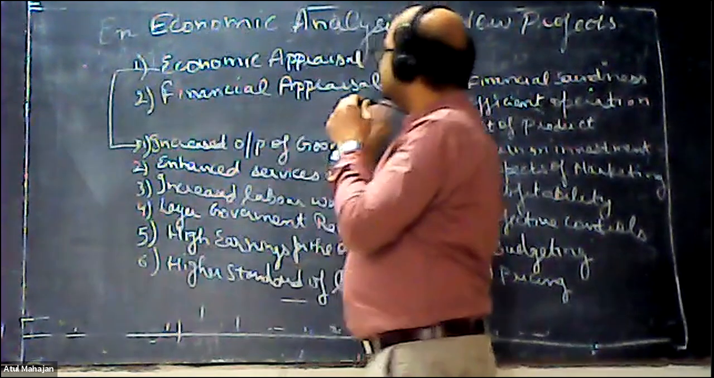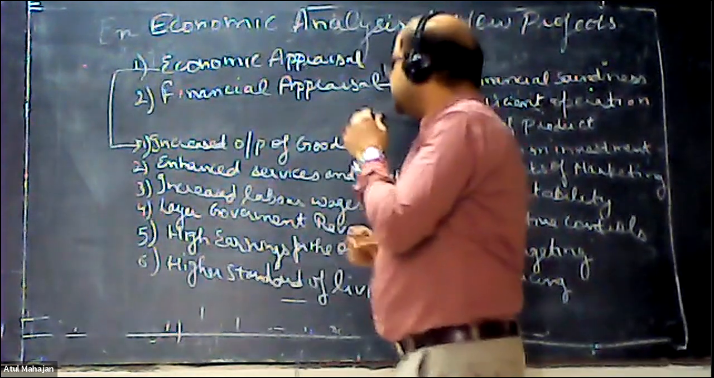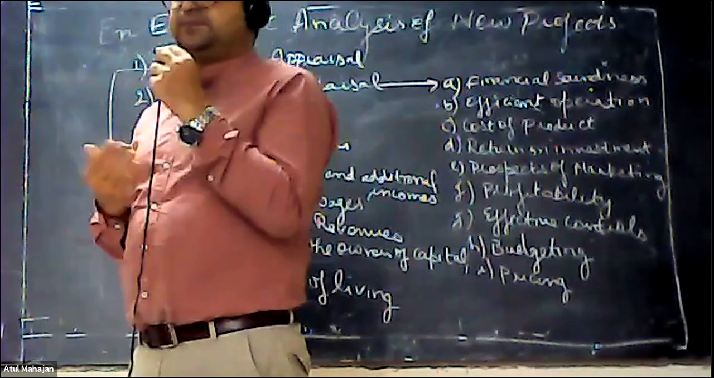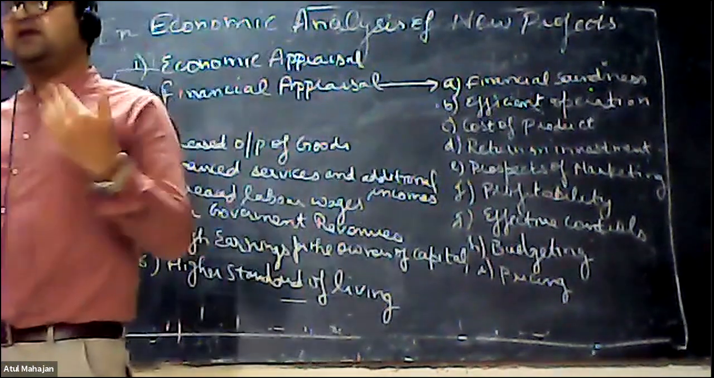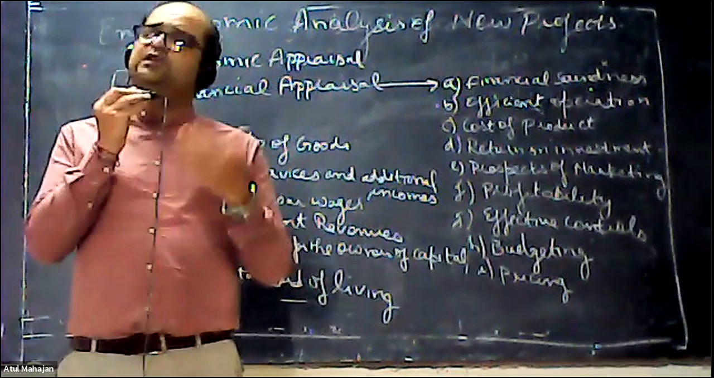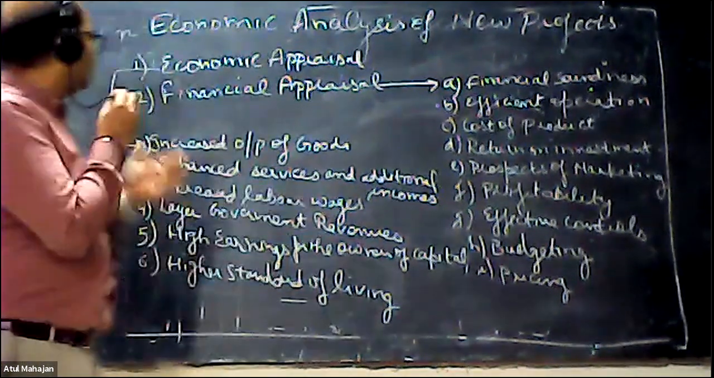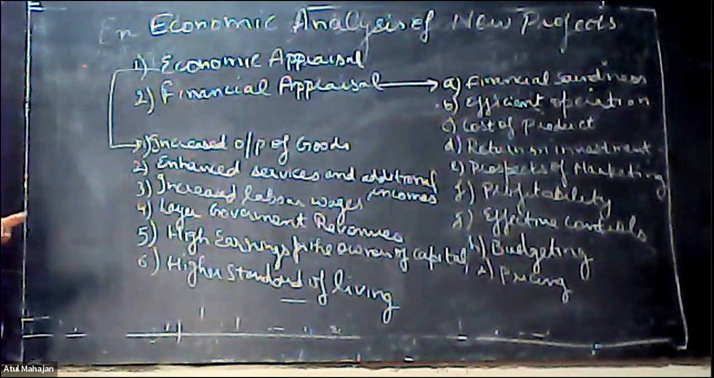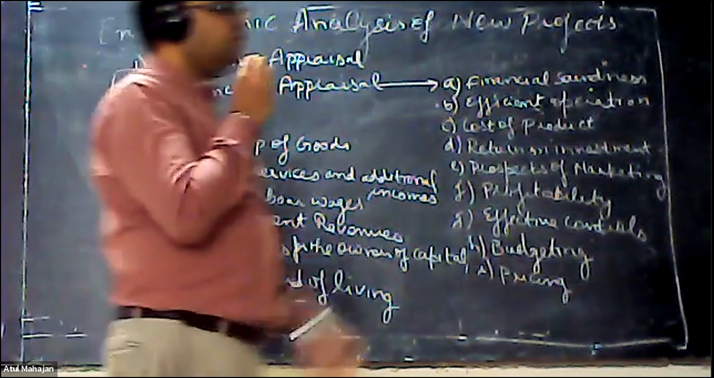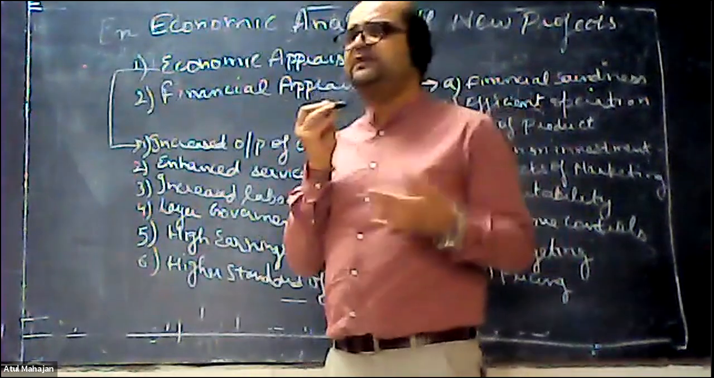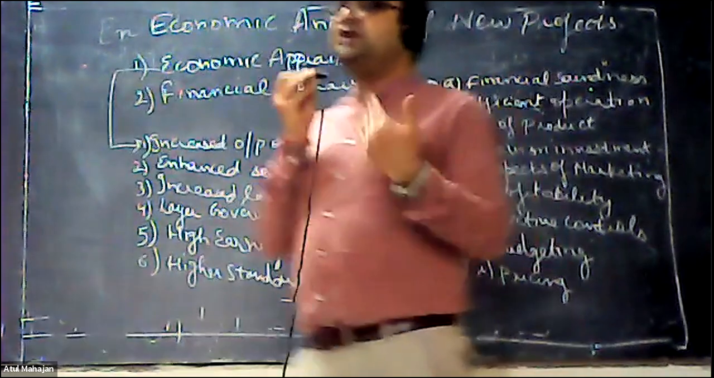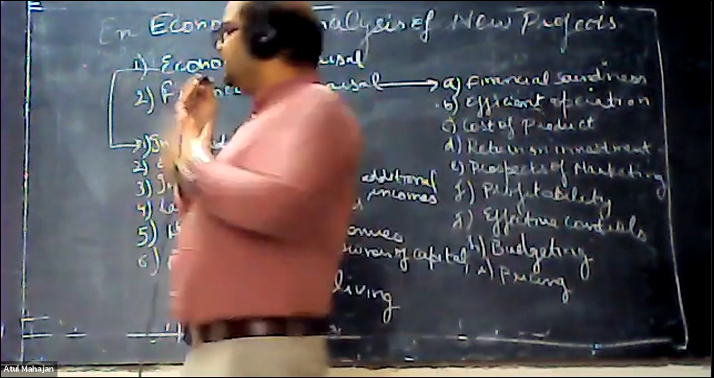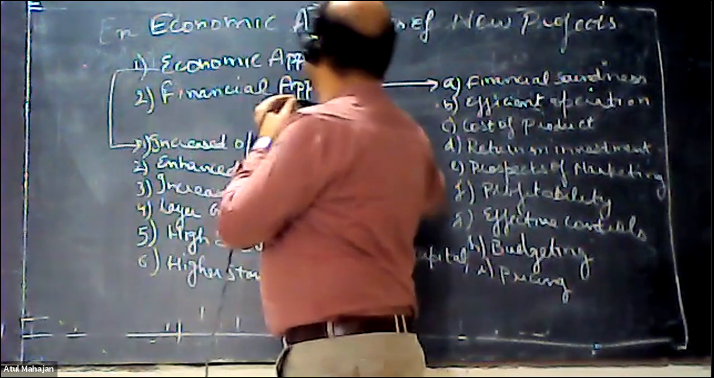Now, economic appraisal is basically based upon the increased output of goods. The government says the economy has raised. Now, on which factors has the economy raised? The first factor is increased output of goods. If the output of the goods being purchased keeps increasing, then we can say yes, we have a certain appraisal in the economy.